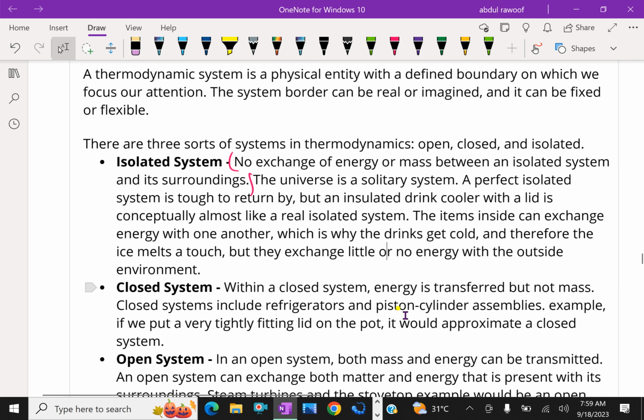Suppose cool water is in a tight container. Suppose there is no heat passing in and out. That system is called an isolated system. The items inside can exchange energy with one another, which is why the drinks get cold and the ice melts, but they exchange little or no energy with the outside environment. So it stays cool for a long time.